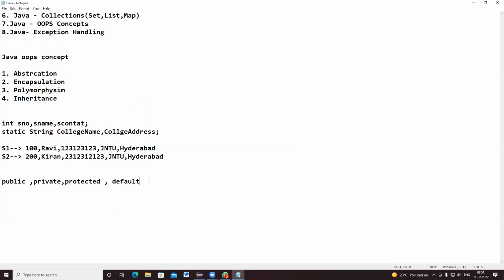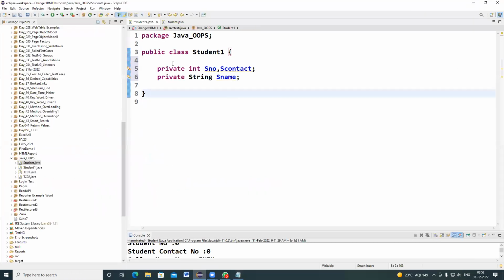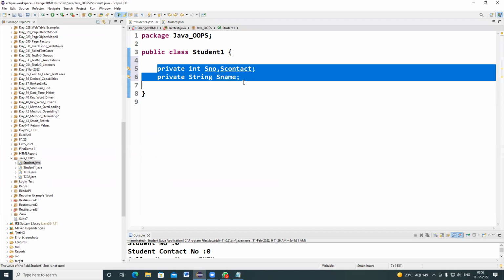So far in all the programs we have seen public static void and public void with the method name. We can also write the method name as private void, protected void, and default void. These things we call access modifiers in Java. This is a separate topic, and by that time I will tell you when to go with private, when with protected, and when with default. Right now in the encapsulation process, by default you have to declare these variables as private.